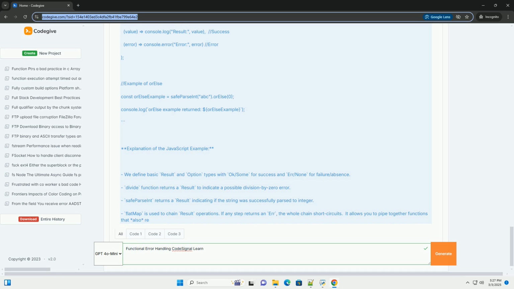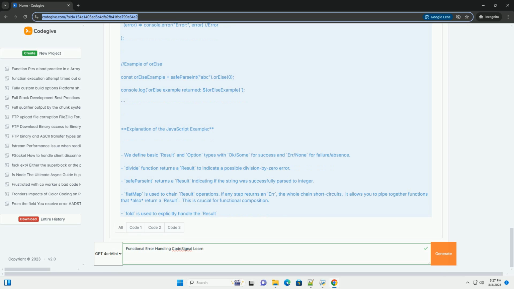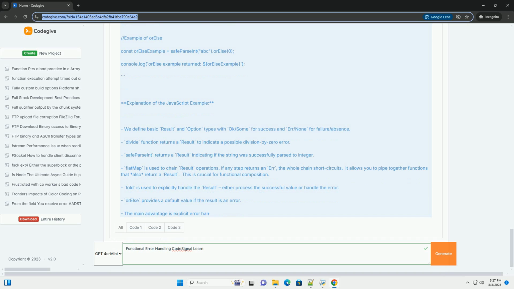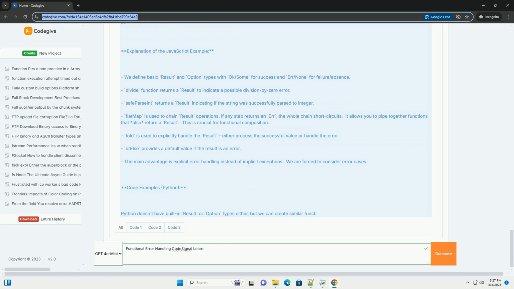3. Immutability and pure functions. Error handling functions should be pure, they should not have side effects. This means they only operate on their inputs and return a new Result/Option, leaving the original data unchanged. This makes reasoning about code much easier.